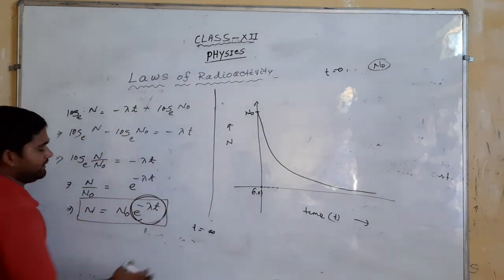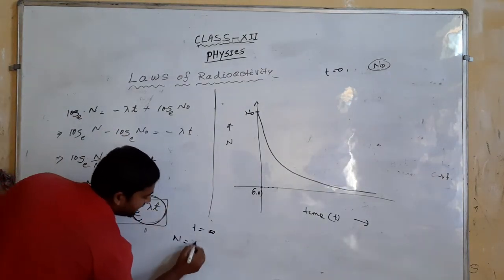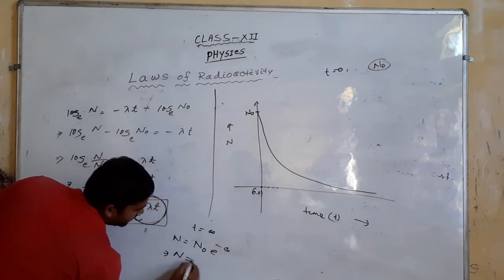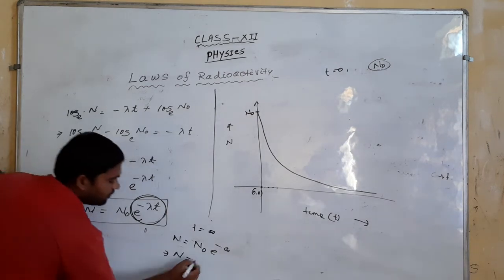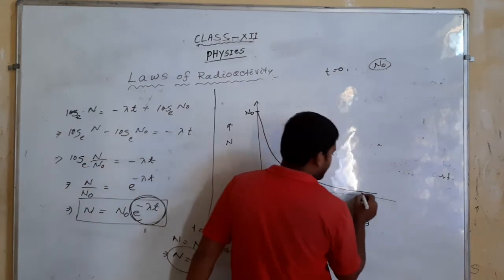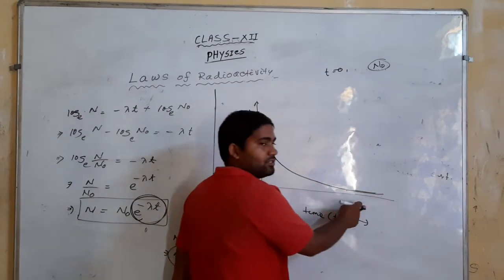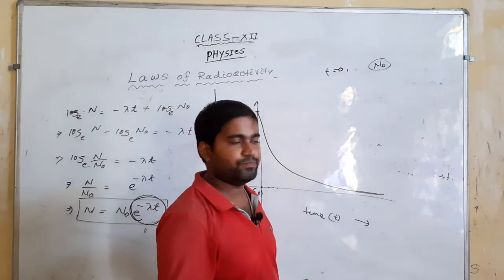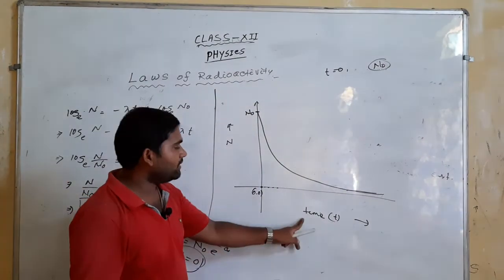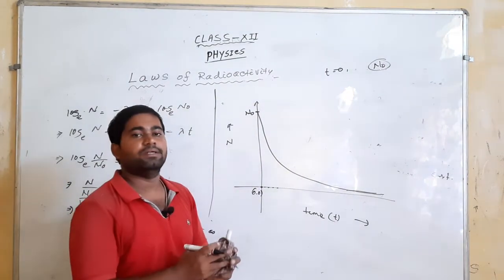At infinite time, the number of samples N equals N naught e to the power minus infinity. e to the power minus infinity is 0, so the number of samples will be 0. So this graph meets the x axis at t equals infinity. This represents the variation of the number of samples decayed with time.